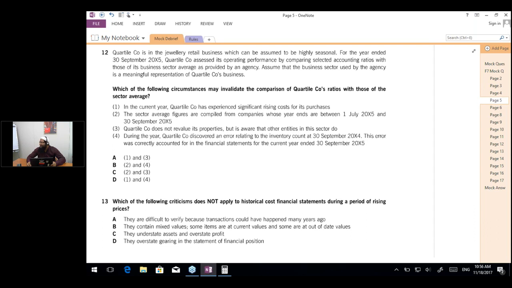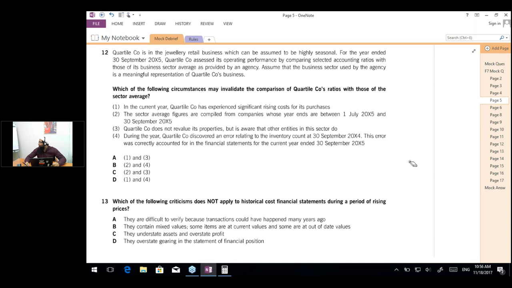This is actually the specimen paper of F7 since the last change. So this is actually the specimen paper, not from Kaplan, not from BPP, not from the past papers. This is a specimen exam. Yes, Neeraj is saying that I've done so many similar questions in the kit because the kit has made the questions from the specimen exam. That is why, Neeraj. The kit has to follow the past papers and the specimen exam. So the types of questions are going to be the same in each case.